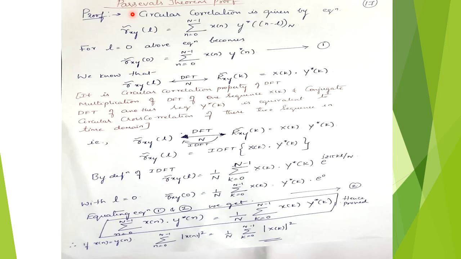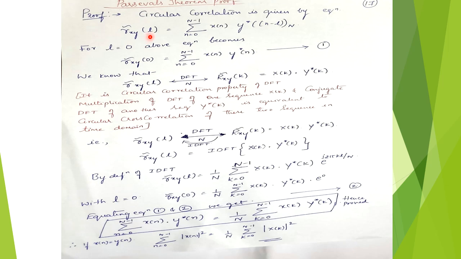So coming to the proof of Parseval's theorem, circular correlation is given by, we know that the circular correlation property Rxy of L is equal to summation of n equal to 0 to N minus 1 x of n complex conjugate of y of ((n minus L)) modulo N, where the double brackets indicate the circular property, modulo N. So for L equal to 0, we are taking the limit L equal to 0 in the above equation.